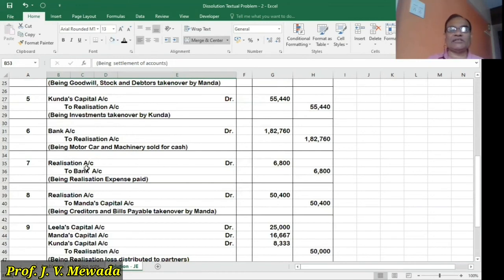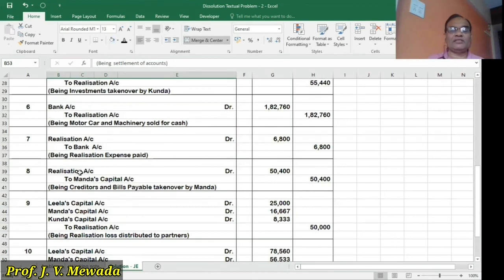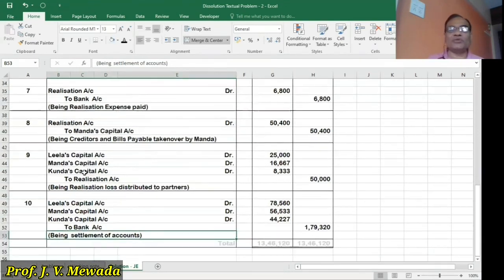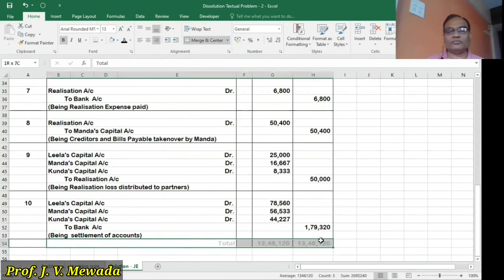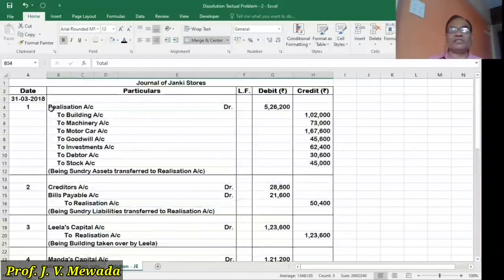Seventh is realization expense paid. Eighth is the liabilities taken over by Manda. Ninth is distribution of realization loss, and tenth is settlement of account. And we'll do the totaling. So the total of both sides is 13,46,120, 13,46,120.